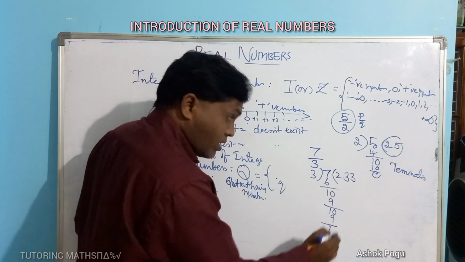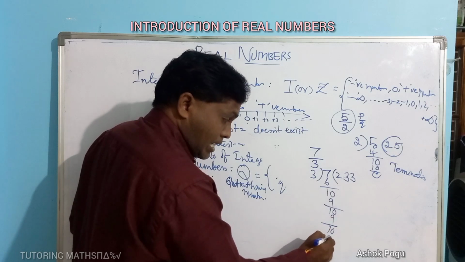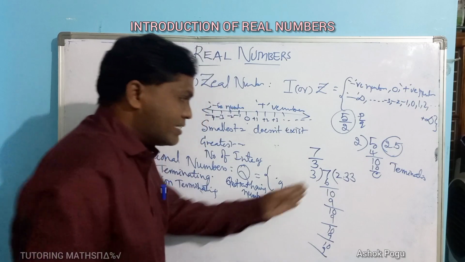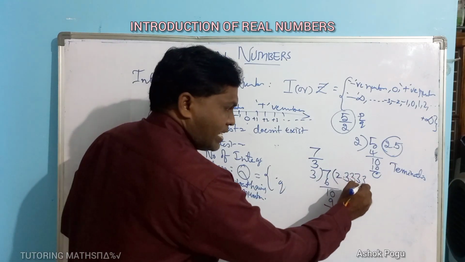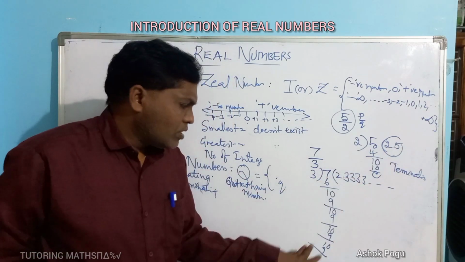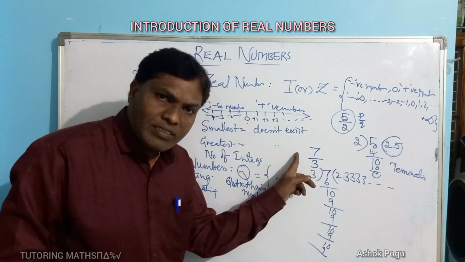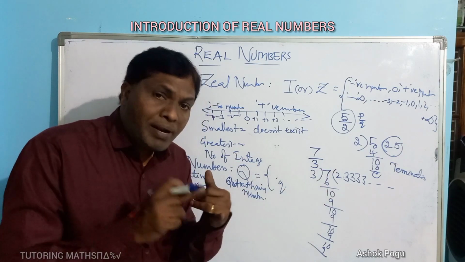Now again 3 3s are 9, and again we got 1. Again 3 3s are 9, again we got 1. See here, we are getting continuing values. We have not got 0. We are not getting remainder 0 in this case.